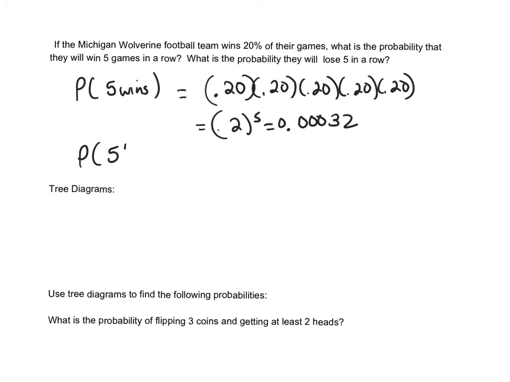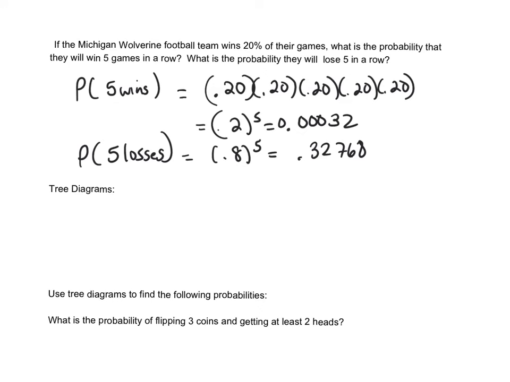We can also do 5 losses in a row. The only difference is the probability of losing a game is 0.8. So this would just be 0.8 to the 5th power, which is going to be 0.32768.